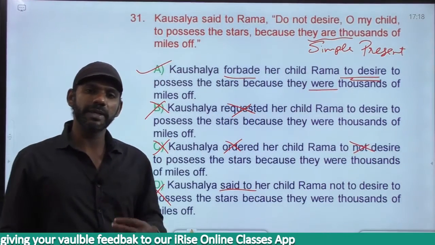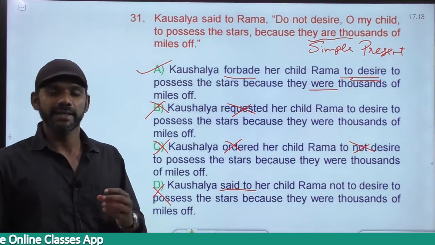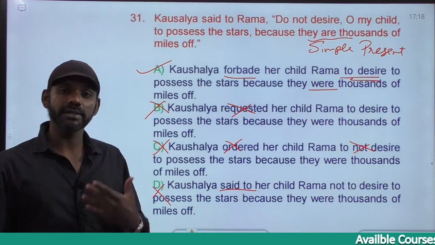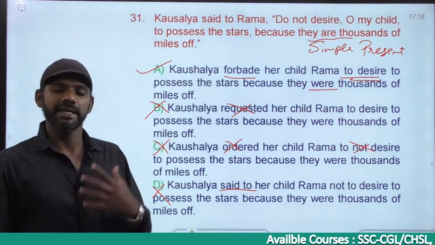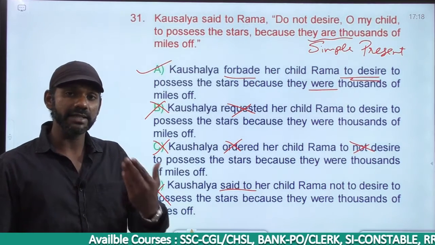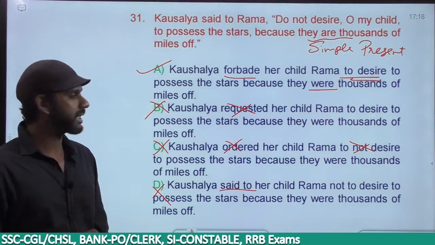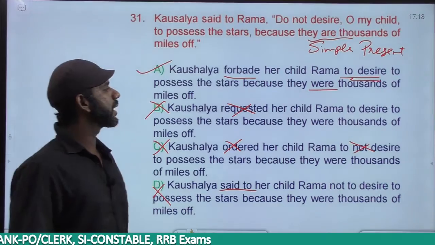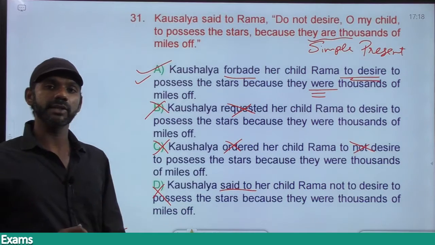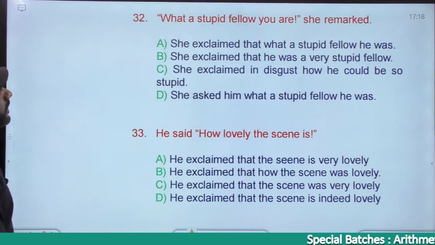First, the teacher forbade the students to spit in the classroom, or not to spit in the classroom. The teacher forbade the students not to spit in the classroom means the teacher wants the students to spit in the classroom. Does not make sense. The teacher forbade the students to spit in the classroom means the teacher prevented the students from spitting in the classroom. So "forbade her child Rama to desire to possess the stars because they were 1,000 miles off" is completely fine. Simple present became simple past. The answer must be option A. So don't get stuck with any option. Keep eliminating options. At the end, you will come across only one. Come to the next one.